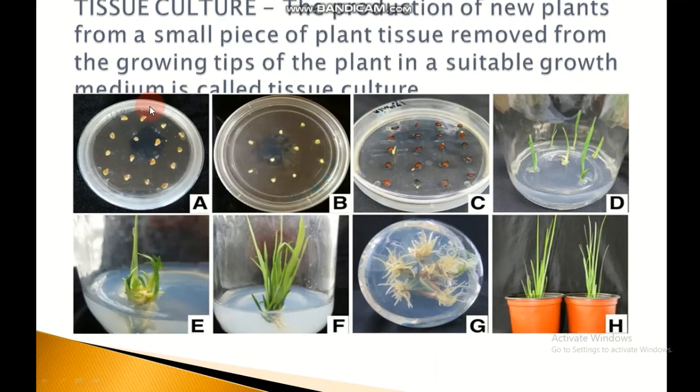That's all about asexual reproduction. One benefit of the tissue culture technique is that it increases the production of ornamental plants like orchids, dahlia, etc.